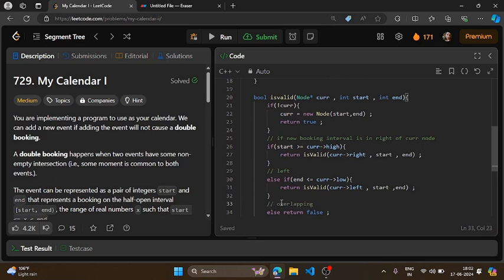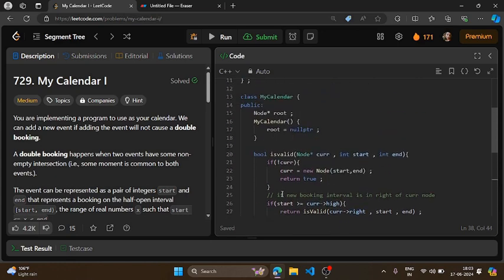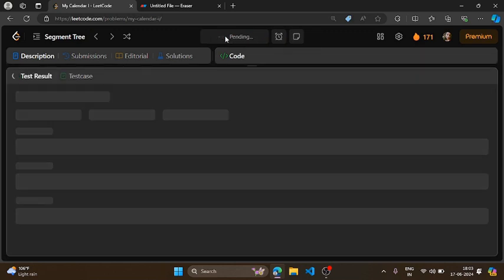In this case, if I find that my new booking is neither on the left side nor on the right side, then definitely it is going to overlap. So we will return false because this is not allowed, a double booking is not allowed. So here we will return what we get from isValid, starting with the root, and this is my start and end. Okay, I hope it's done.